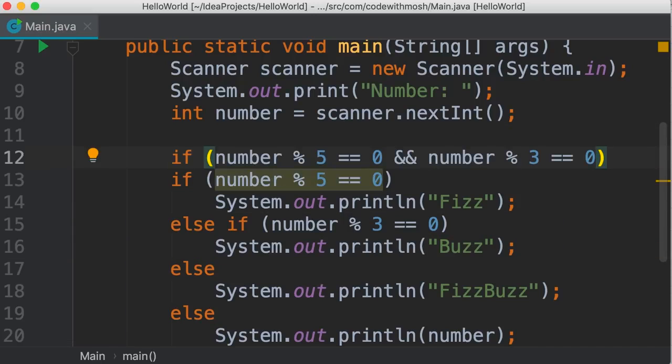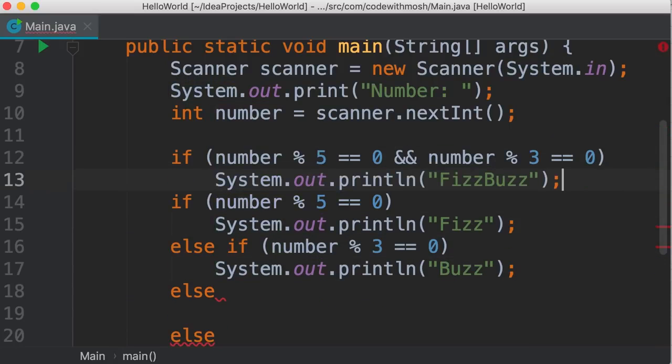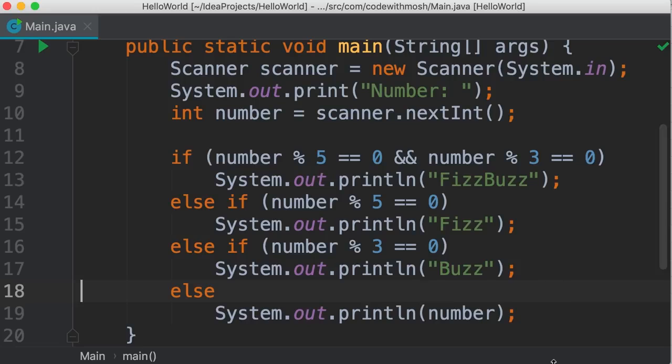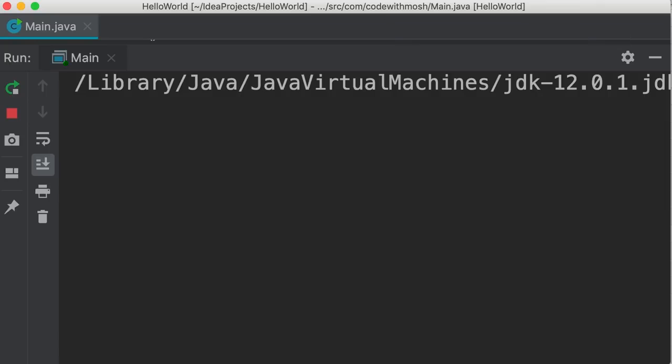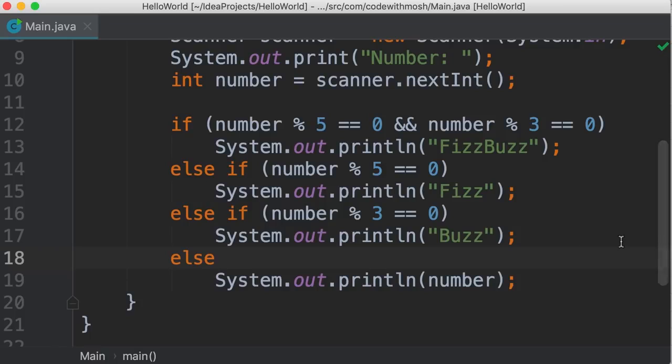So if the number is divisible by 5 and 3, we're going to print fizzbuzz. So this is very specific. Otherwise, if the number is only divisible by 5, we print fizz. Else, if it's divisible by 3, we print buzz. And finally, if none of these conditions is true, then we print the same number. Now let's run the program one more time. So we enter 15 and we get fizzbuzz. Beautiful. So here's one way to solve this problem.